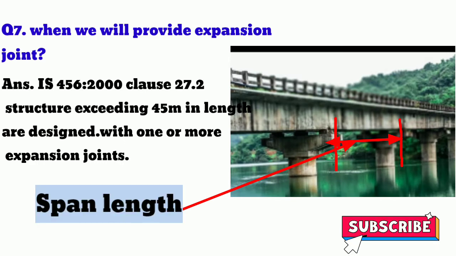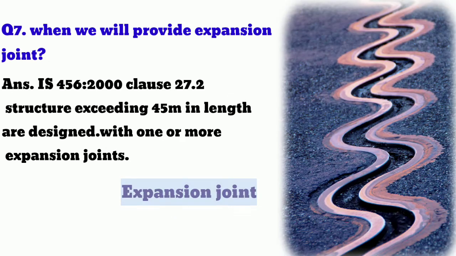When will we provide expansion joint? As per IS 456-2000 clause 27.2, structures exceeding 45 meter in length are designed with one or more expansion joints. If the span of a bridge is 45 meter or more than 45 meter, then an expansion joint between two spans must be provided, because it prevents cracks due to contraction and expansion.